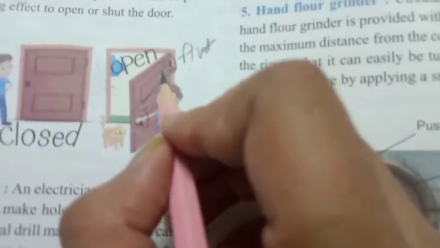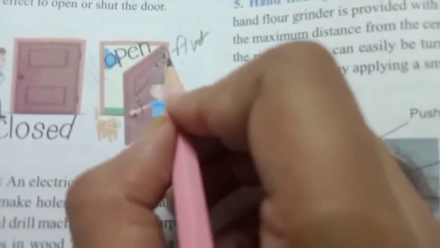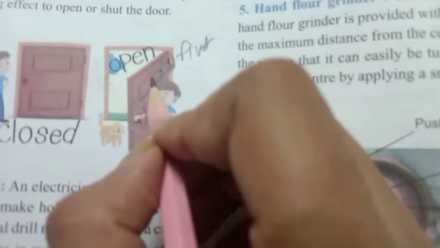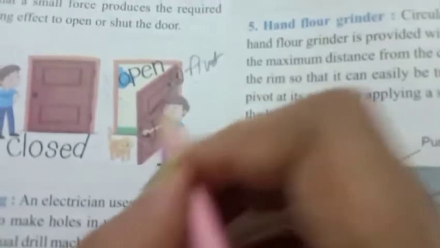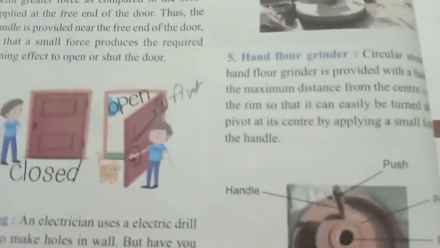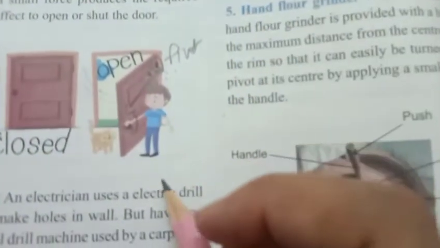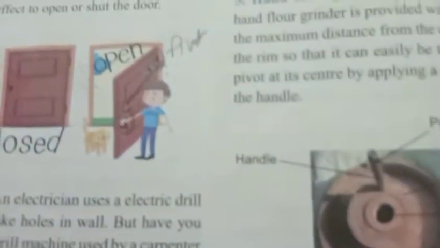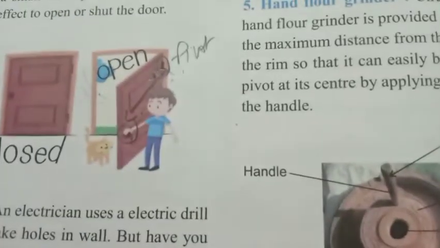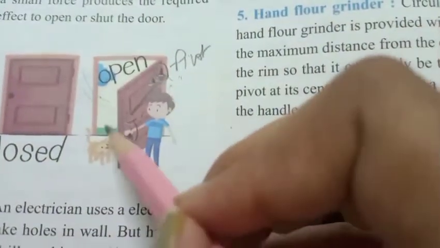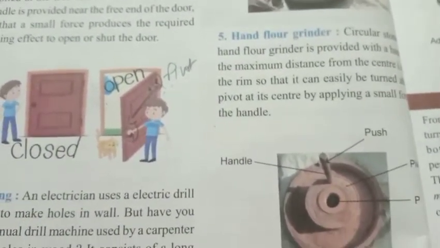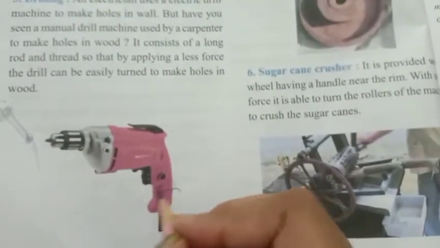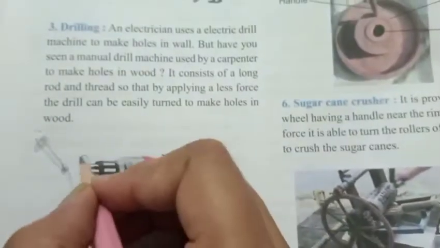But when you are opening the door from a point very near to the pivot point, you have to give very much force to open it. It means the more the distance, the less the force you have to apply. So two things you need to open the door are that you have to apply a force over the handle, and the distance between your handle and the pivot point should be maximum so that you are able to open the door easily. Same goes for the next example, which is drilling. Like this is where you have to apply force, and this is the pivot point.